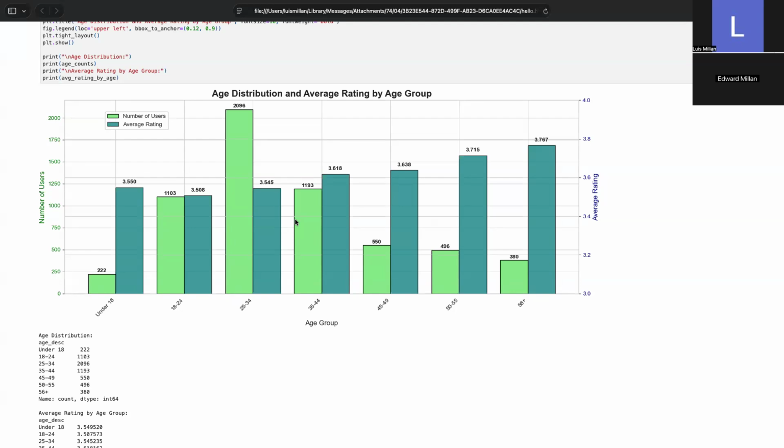The 56 plus demographic is much smaller in comparison. However, when we look at the behavior, we see a trend. Despite the small numbers of the 56 plus demographic group, they have significantly higher ratings on average compared to the younger groups, even though there are few older users.